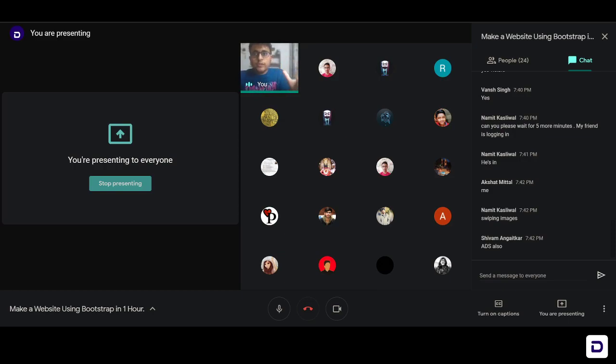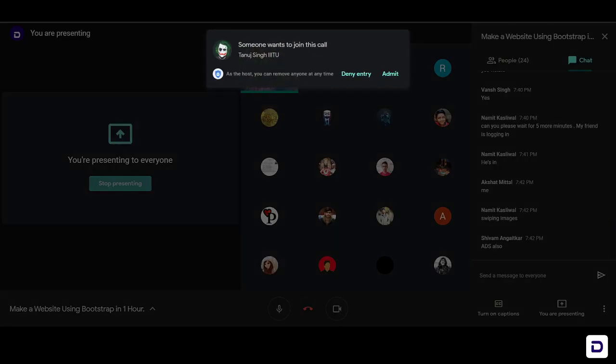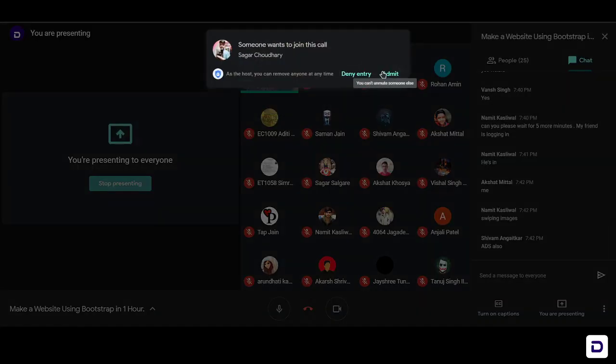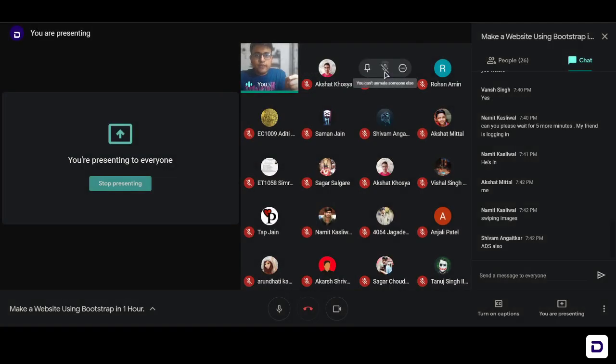Let me talk a little bit about Bootstrap. What is Bootstrap? Bootstrap is a CSS library, or basically a CSS framework. They have class-based components that are already defined. Basically, when you need to style anything in your HTML code, you write CSS for it. Am I right? But what Bootstrap allows you to do is it has already done all the styling for you, and you just have to write the class names in your HTML element, and it is going to apply all those classes. It's as simple as that.